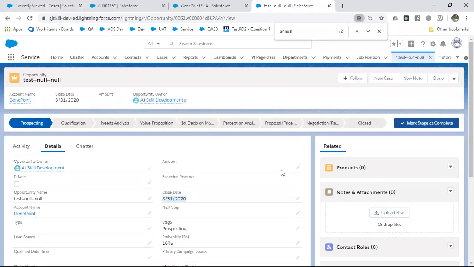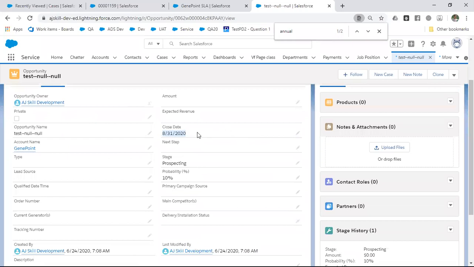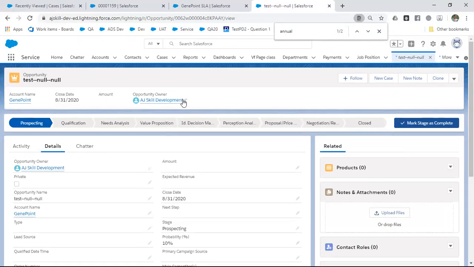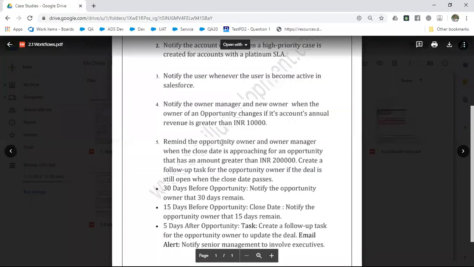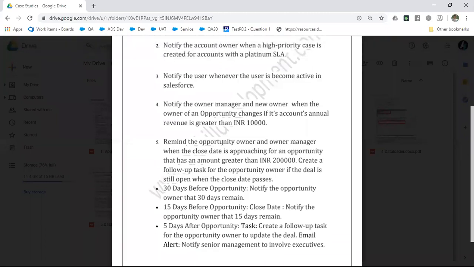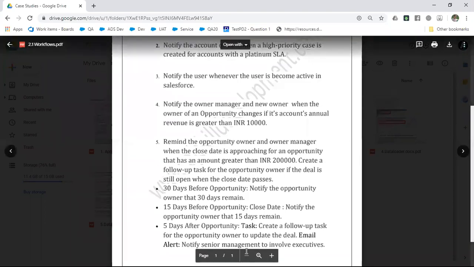That's it. It is a very simple task. Whenever you create an opportunity, if today's date is 30 days before, or 15 days before, or 5 days before, you are going to send an email or create a follow-up task to the owner. Any question on the 5th one? Are we clear? So we have to send to two? Yes, we have to send to the opportunity owner as well as the owner's manager. The owner's manager can be any user, no problem. Are we clear? Or does anybody still have any questions in the workflow, in the requirement?